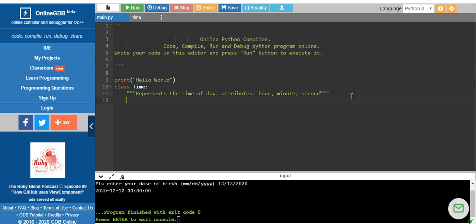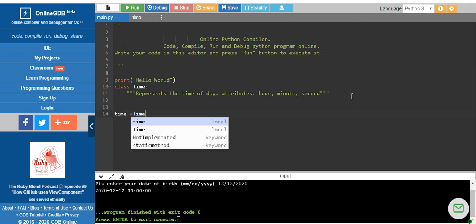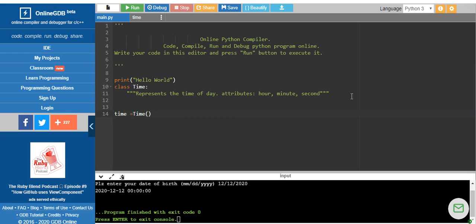Later, in the next stage, I will create time equal to Time as an object. The small t, or whatever I take, will be an object of that particular class.